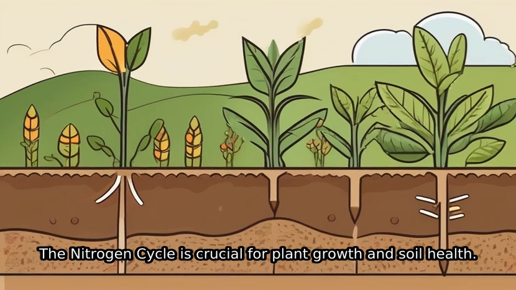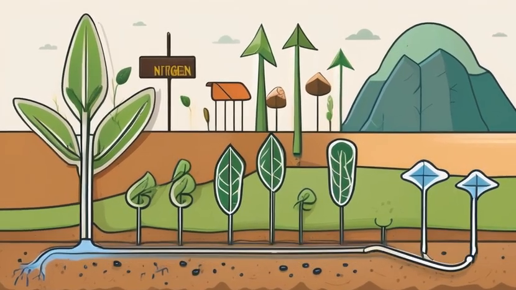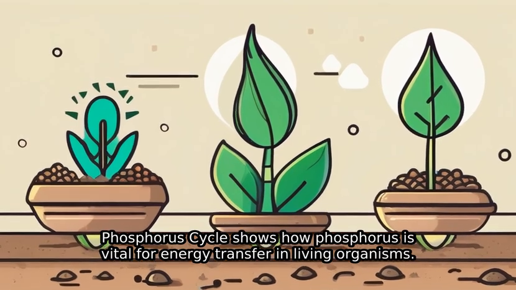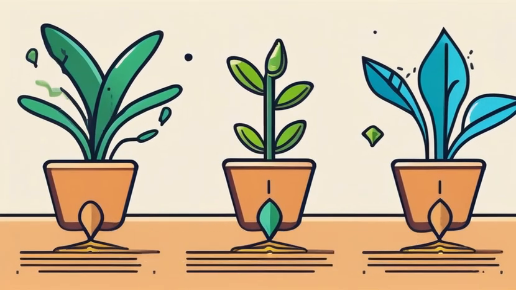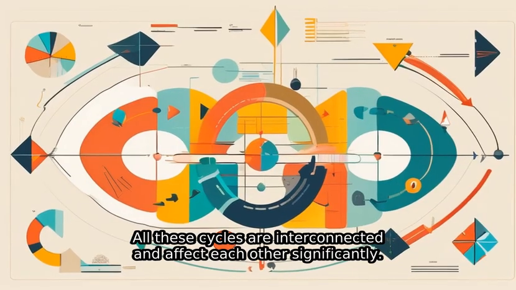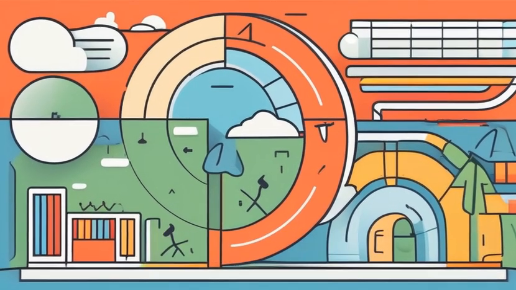The nitrogen cycle is crucial for plant growth and soil health. Phosphorus cycle shows how phosphorus is vital for energy transfer in living organisms. All these cycles are interconnected and affect each other significantly.